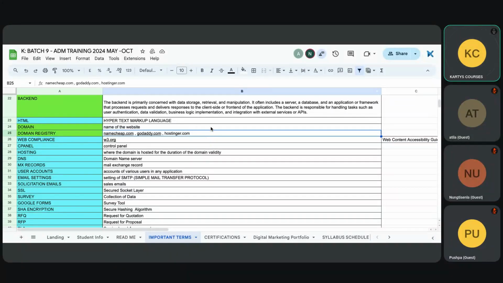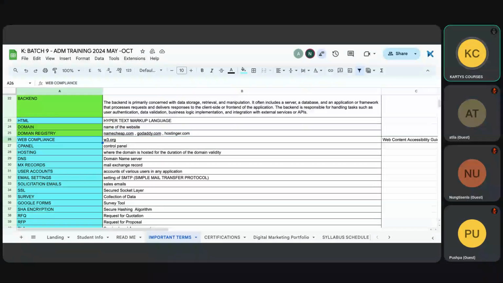Am I clear? If one particular domain is not available on Namecheap, the client will say, why didn't you search somewhere else? It has happened with me, and I had to explain to the client that it doesn't work like that. Everybody is connected to the same thing. It's not that one website is not giving it and the other website will. Fair enough. So domain registries or registrars are these companies where you can buy a domain. Everybody clear? Please type clear.